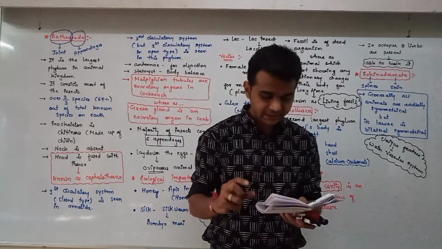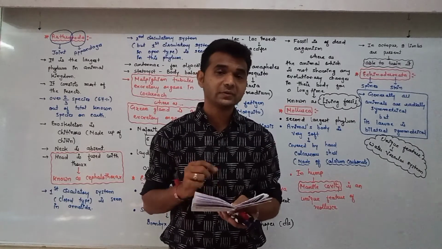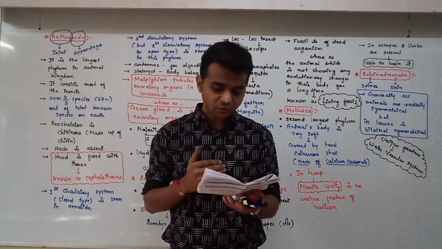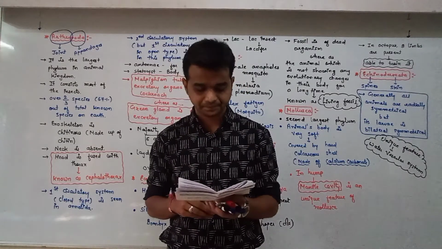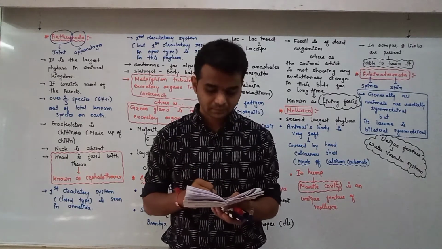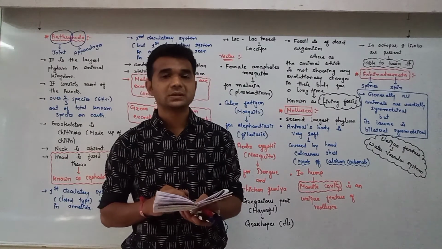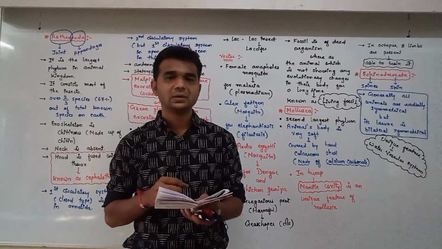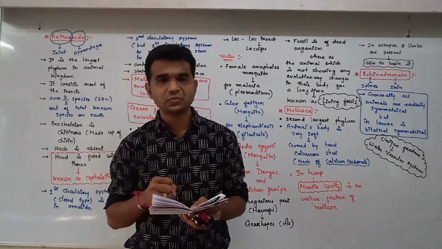The most distinctive feature of echinoderms is the presence of water vascular system. Now, this water vascular system helps in locomotion, capturing the prey, and transporting the food and respiration. Sometimes, with the help of this water vascular system, they capture food and transfer it from one place to another place.